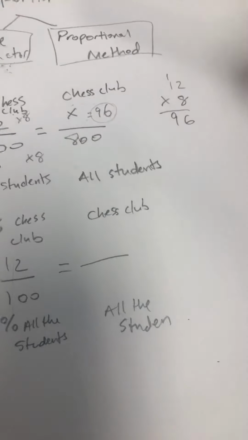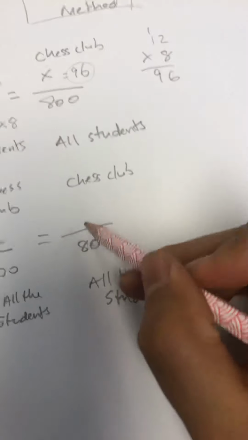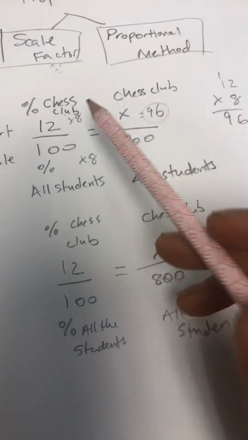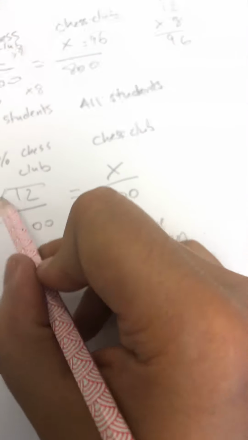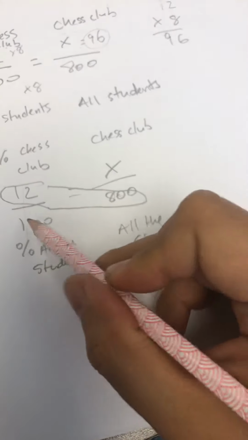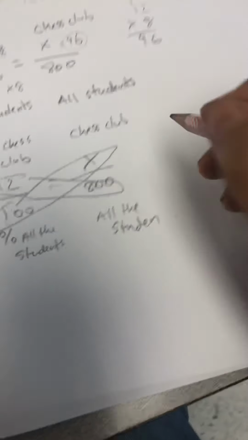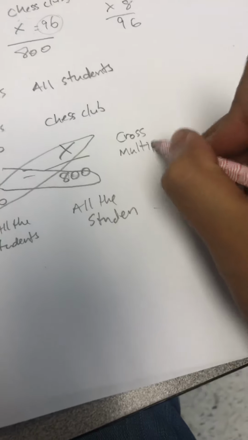All the students, we know there are 800. 800 students. We're going to put it over here on the bottom. And we have your x amount of chess club. That's what we're trying to figure out. Now, before when we did scale factor, we multiplied it by 8 to go across. But over here, we're going to now cross multiply. That's going to be our first step. And we have here 12 times 800. This is cross multiplying. We will be multiplying.